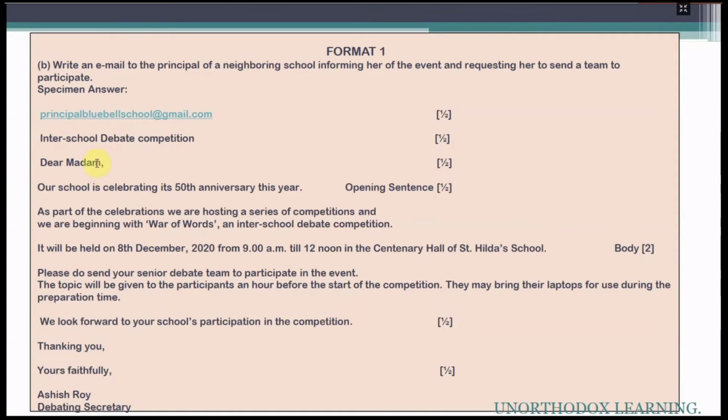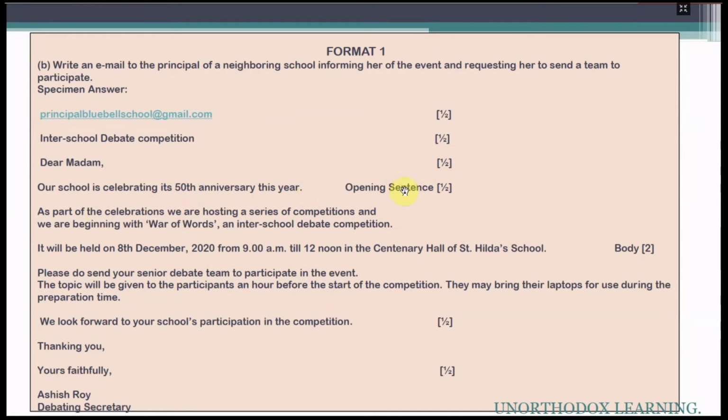Then the opening sentence: our school is celebrating its 50th anniversary this year. As part of the celebrations, we are hosting a series of competitions, and we are beginning with War of Words, an inter-school debate competition. Here you can write about your school, for example that your school is celebrating its 175th anniversary this year. So this is the opening sentence, which explains why you are writing this email.